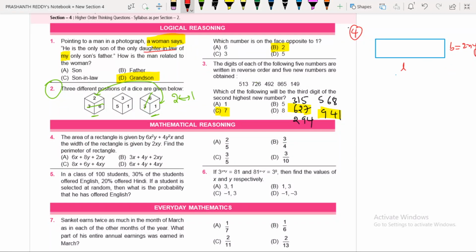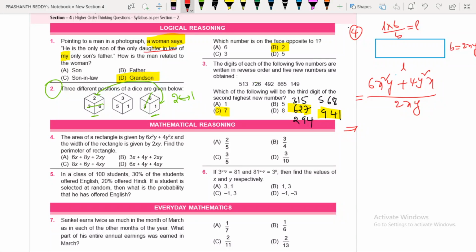Okay, then the area is given. The area formula is L into B. If you divide L into B by simply B, then what are you going to get? L. In order to get the length, you should do that. Now what I am doing is, 6x square y plus 4y square x, I am dividing this area by the width. If I divide area by width, we are going to get the length. After getting the length, we can find out its perimeter very easily.